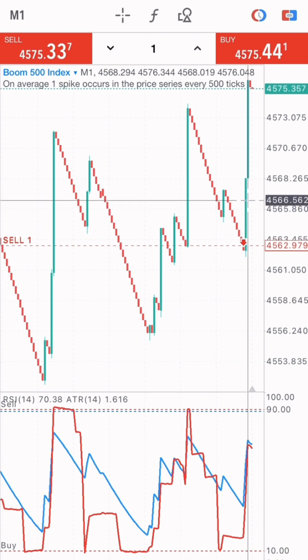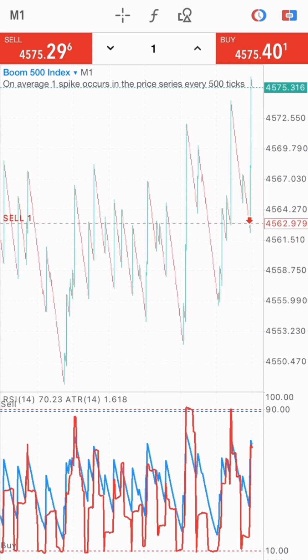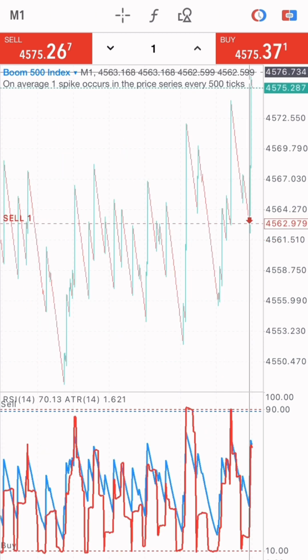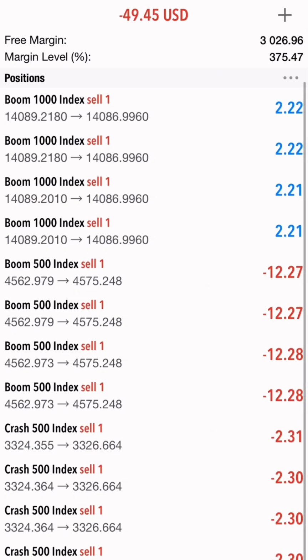But we're still holding the position, because we're going to make profit from this market. The market is a sell market. If I zoom out right now, the market is at the overbought, so another spike won't come in at this point, right? Sometimes the way you predict it, it won't go the way you want it to go, right? So we're still holding this position.